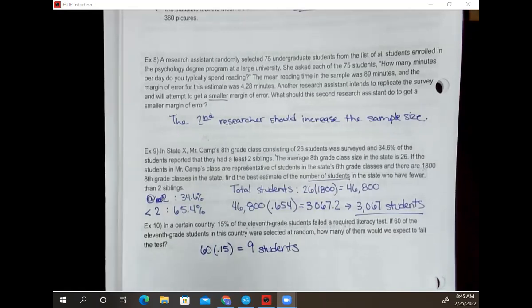Okay, so those are inferences and conclusions. And we did see, again, our margin of error in there. Just again, make sure that when you're drawing conclusions, you're looking at representative samples, you're careful about your sample population, you read your problems carefully. That example 9 was a little bit tricky for a couple of reasons, and make sure that we never say that because there's a relationship that one thing caused another.